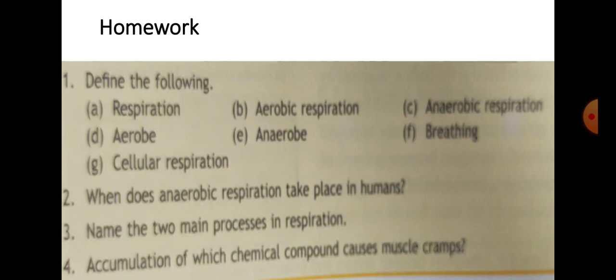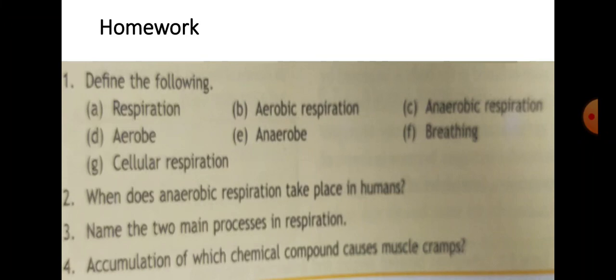Some are facultative anaerobes, and another is obligate anaerobes. The difference I am telling you. Facultative anaerobes are capable of growing in both presence and absence of oxygen, right?